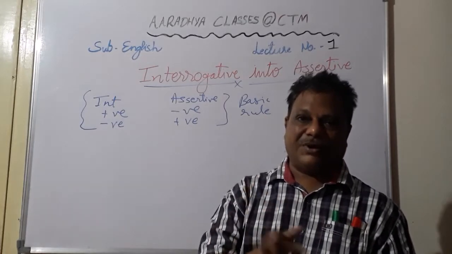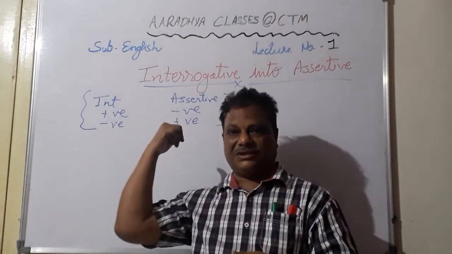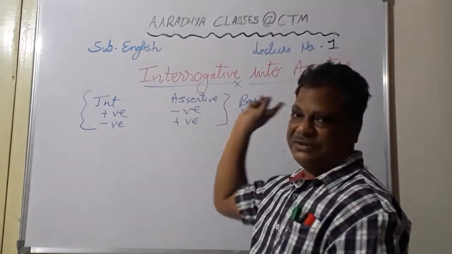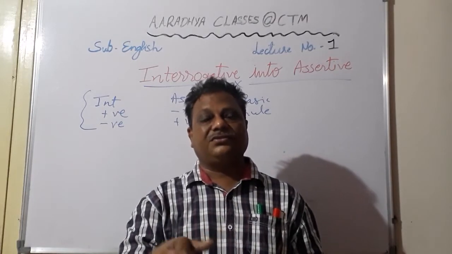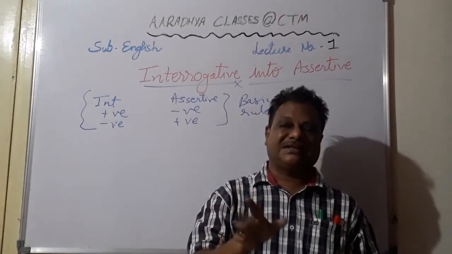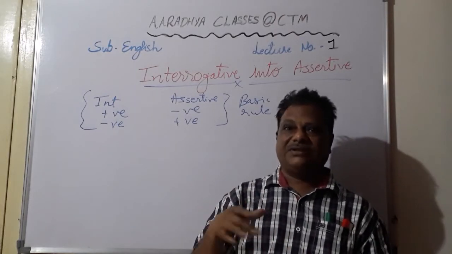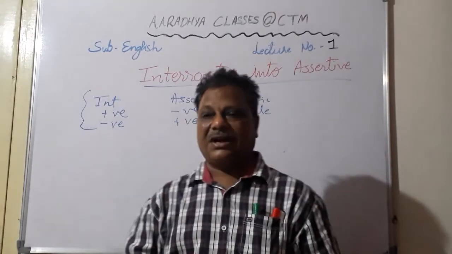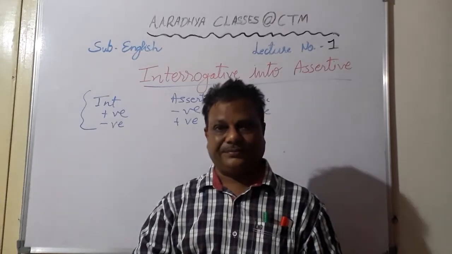And you have one particular question where you are asked to convert an exclamatory sentence into assertive. As we are doing interrogative into assertive, there is one more question where you are asked to convert an exclamatory into assertive or an assertive into an exclamatory sentence. Understood, students? So that all we will see in my next video. Right now we will just continue with the interrogative into assertive.